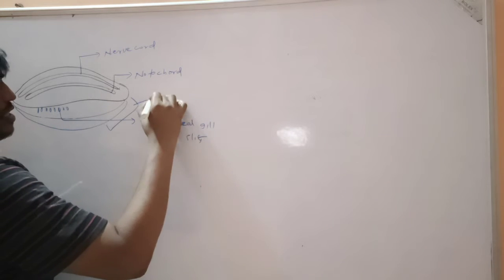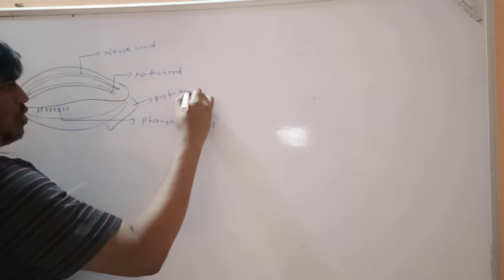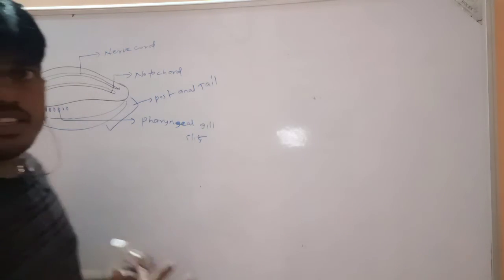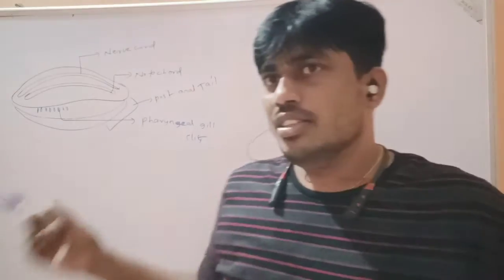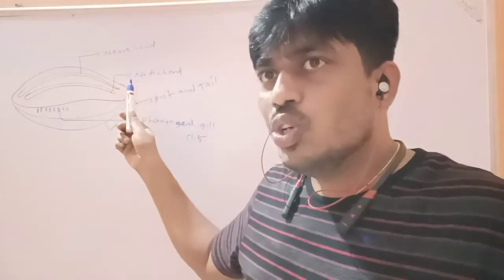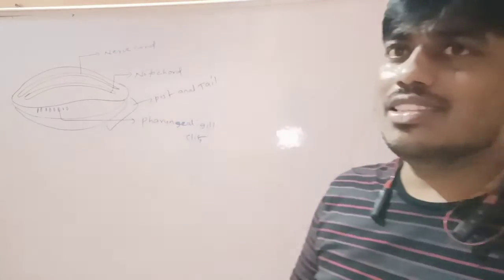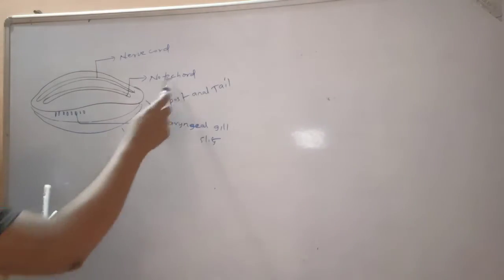These are the general characters of chordates. First one is notochord, second nerve cord, third pharyngeal gill slits, fourth post-anal tail. See the board. First one, notochord.